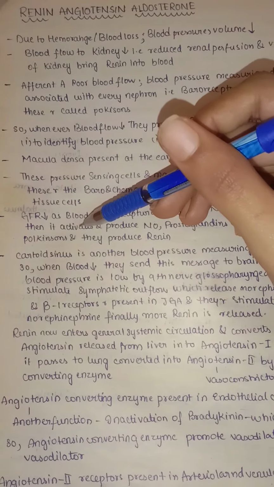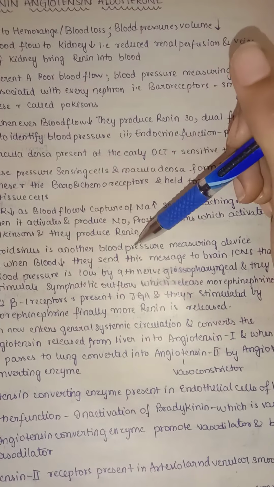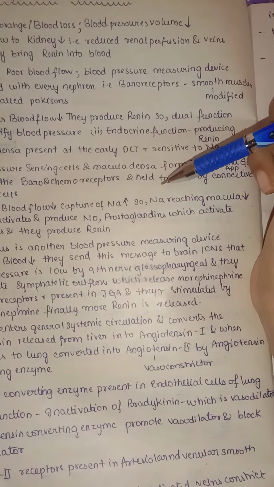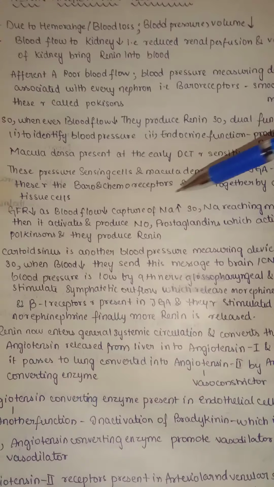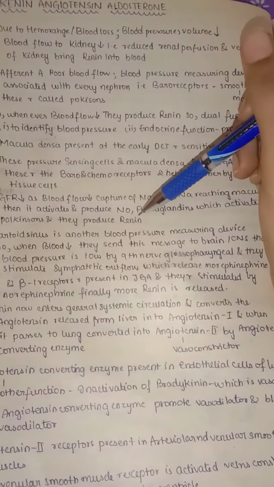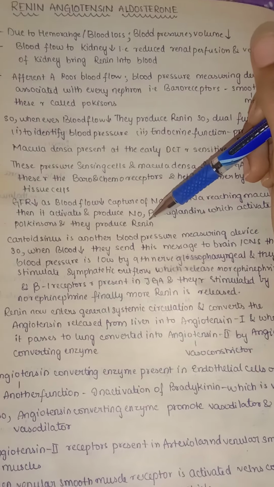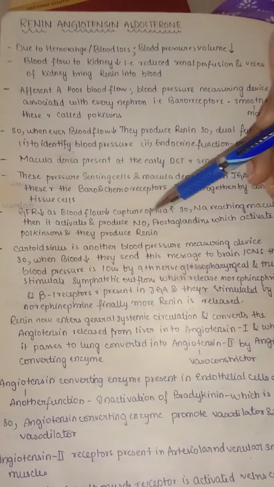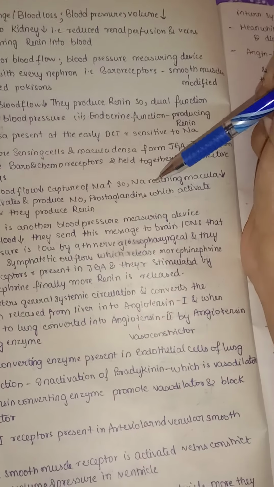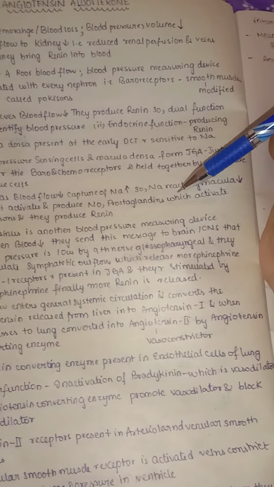Whenever the glomerular filtration rate is low, as the blood flow is low, the capturing of sodium will increase. The flow of sodium is low, so most of the sodium gets reabsorbed.